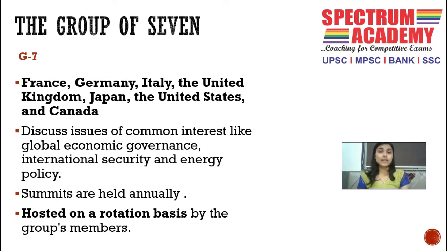These are not directly countries, but these are groups, and this is a group of very developed countries. These countries are France, Germany, Italy, the United Kingdom, Japan, the United States and Canada. The Group of 7 comes together to discuss issues of common interest like global economic governance, international security, and energy policy. The Group of 7, that is G7, holds its meeting annually. Every year, hosting is done on a rotation basis by the group members.